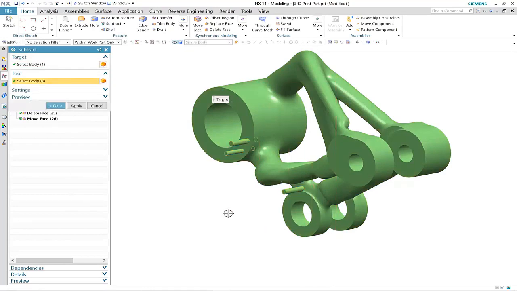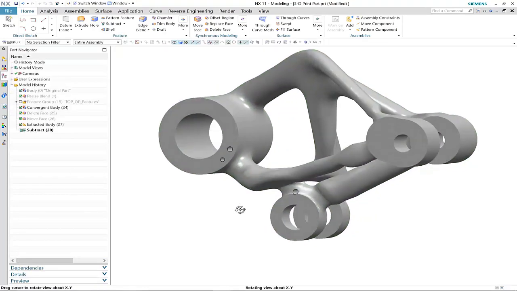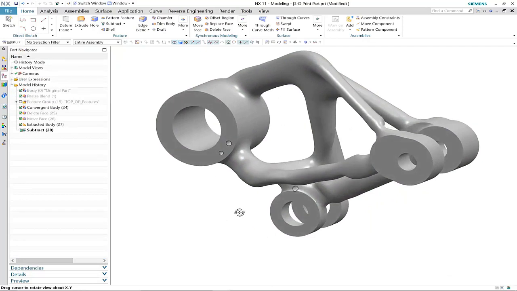these 3 connection points. And here you can see how we've now been able to complete our design using synchronous and convergent modeling technology. Manufacturing this component using traditional manufacturing techniques could prove tricky and costly. However, with NX11 you're now provided with a print to 3D command that allows you to take advantage of the new and modern additive manufacturing techniques.